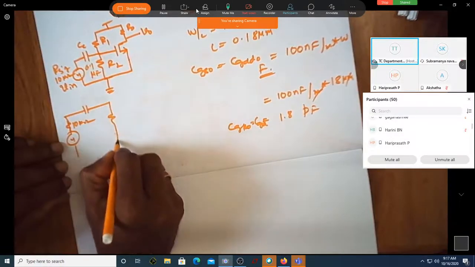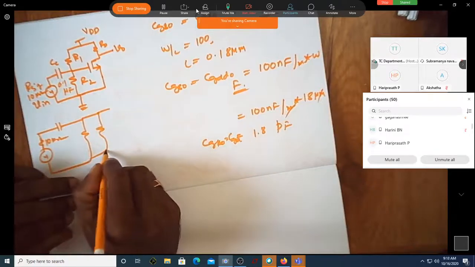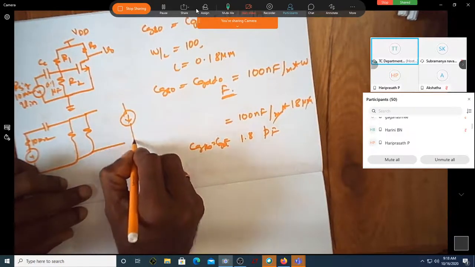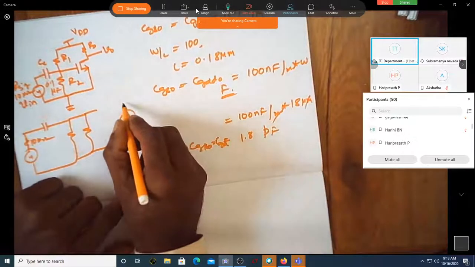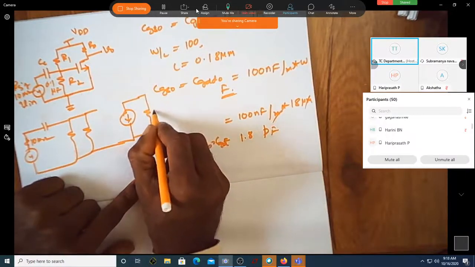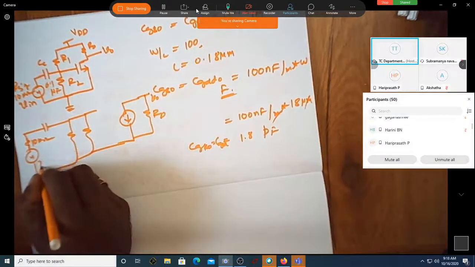In the last class we didn't discuss this dominant pole and all those things. Did we discuss? No, sir. Okay, let me give that: why it is called a dominant pole, and what is the significance of the dominant pole, all those things.